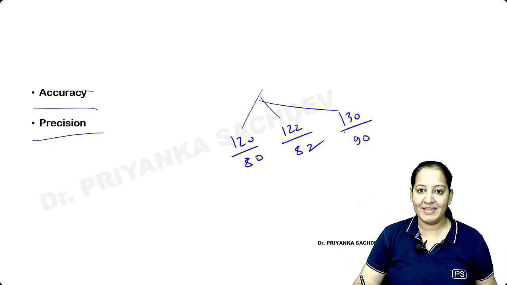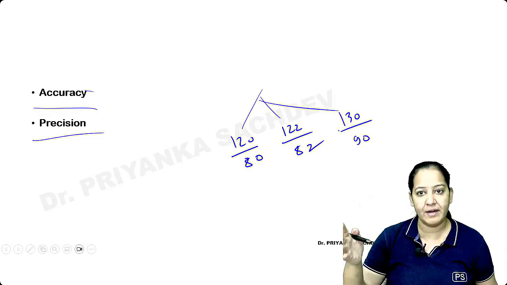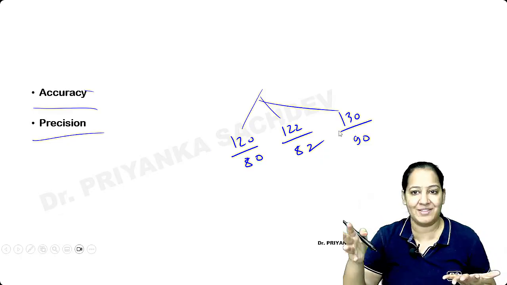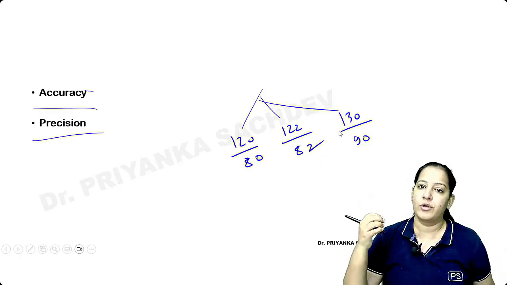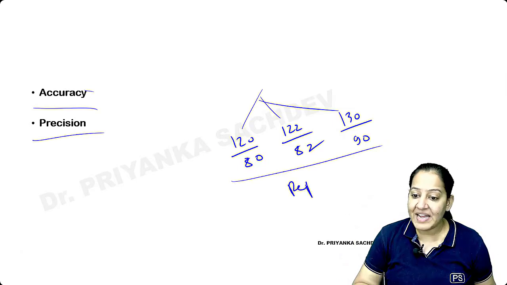Reasons can be anything. Reasons can be inter-variable, inter-subject variable. Different persons are measuring, so they have different methods of using. The machine is not good, the sphygmomanometer is not good, but every time the result is different. So repeatability is not there.